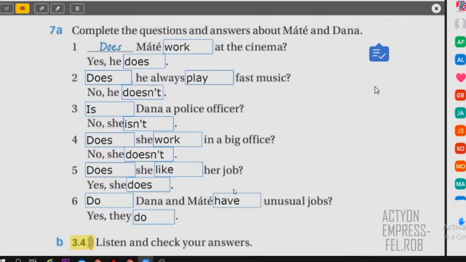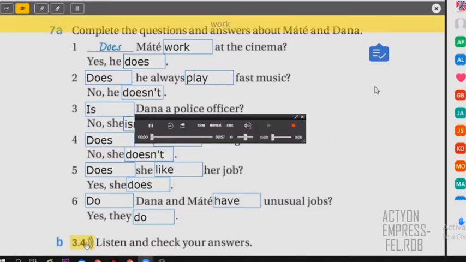Excellent, so all of the answers were correct. As you can see, all of these are with do and does, but number 3 is not with do and does. Number 3 is because in this case, it's a police officer, it's a job or a person, right? So I want you to listen to these questions. Focus on the pronunciation and the intonation, right? And later we're going to practice the pronunciation too. So let's listen. Audio 3.4.